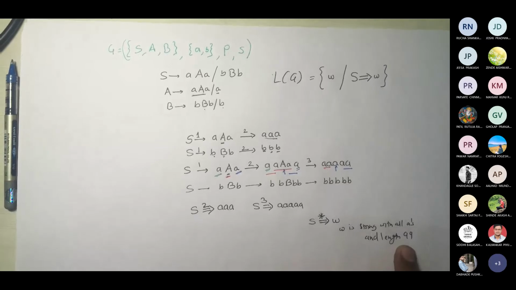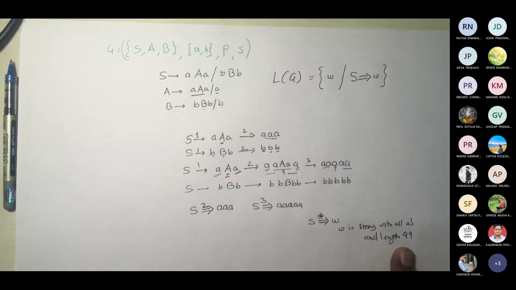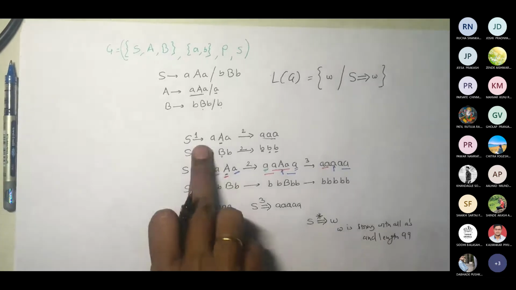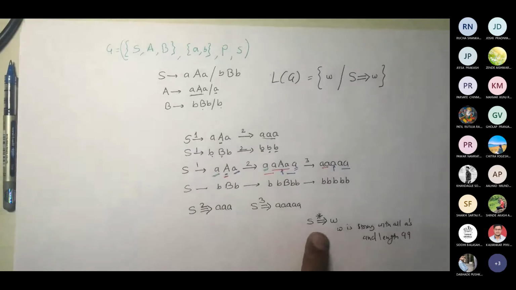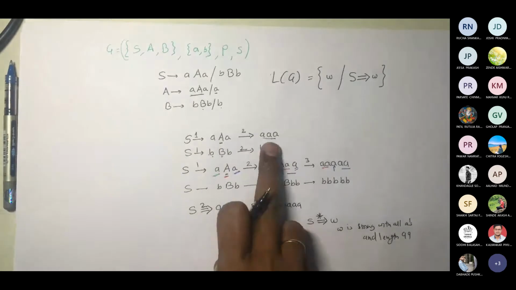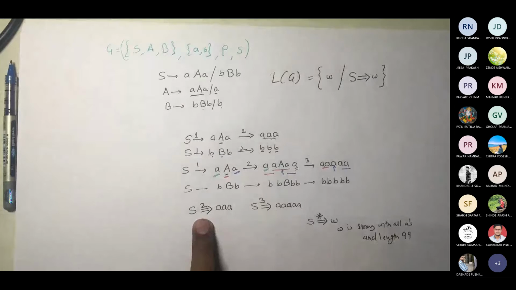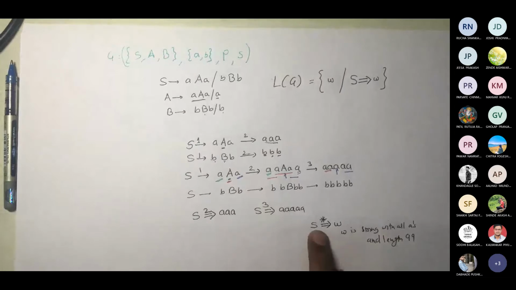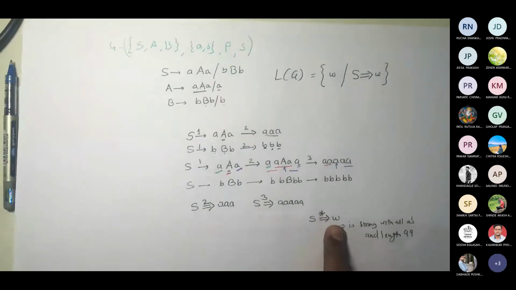Now 99 you replace by any odd number greater than or equal to 3. So 1 step, 2 steps. It could not be 1. It would already be starting with 2 steps. Correct. So I may require multiple steps to reach this level where it would be generating this W. So this is one notation.